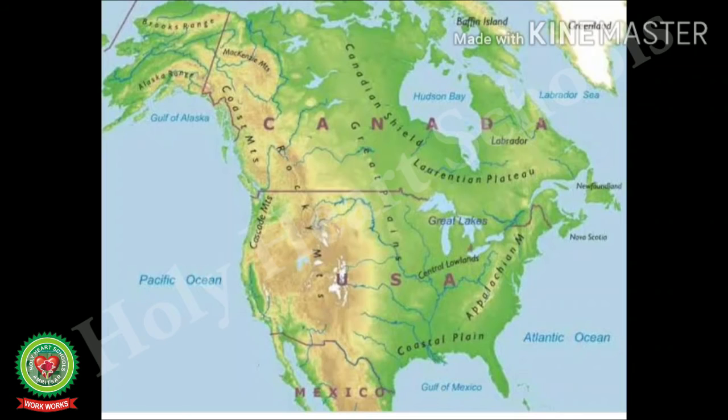Let us see the central lowland through this map. Central plains stretch from the Arctic Ocean in the north to the Gulf of Mexico in the south. The central lowland is shown with green color in this map.